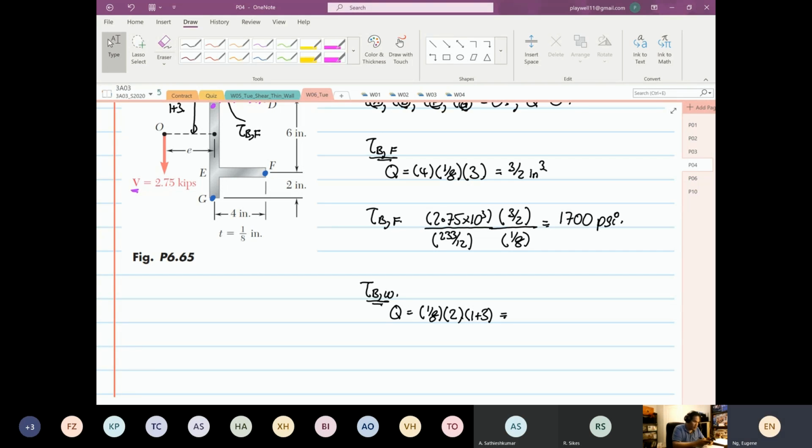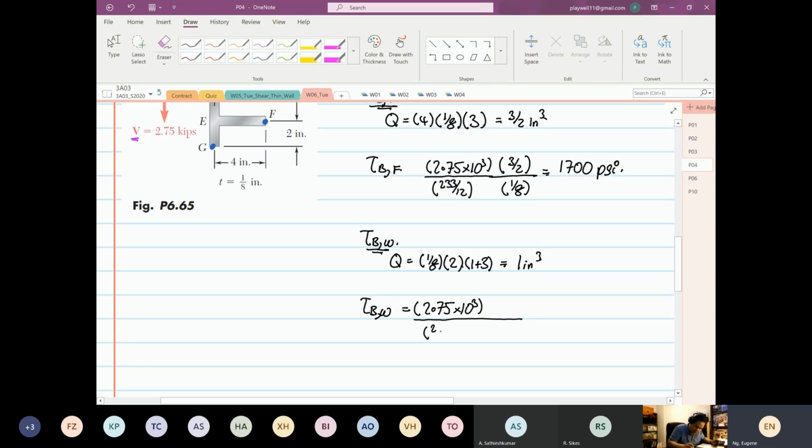108 times 2 times 4 is equal to 1 inch cube. So the shear at B, just by looking at the web, is equal to, again, 2.75 times 10 to the power 3 V over I, 233 over 12. Then your Q is 1, thickness is 1 over 8, right? So 2.75 power 3 times 1 divided by 233 over 12 divided by 1 over 8. So it's equal to 1133 psi.